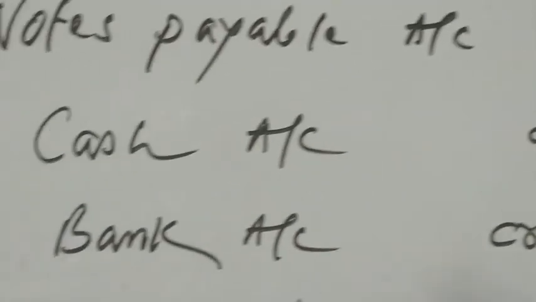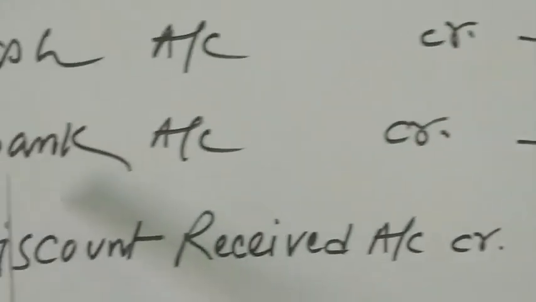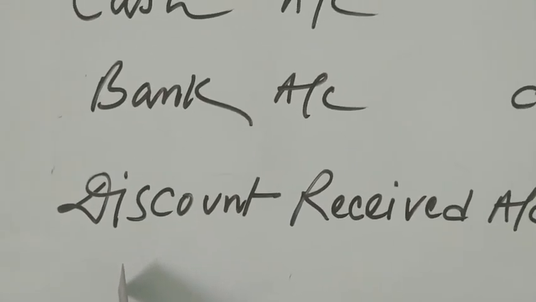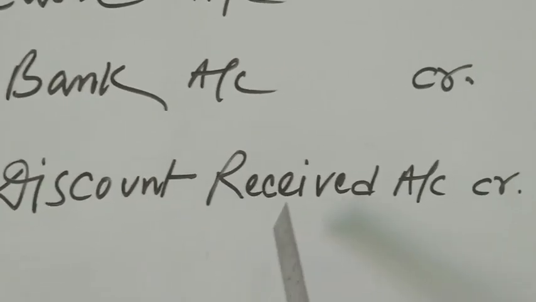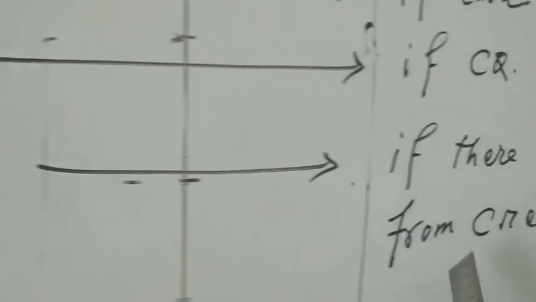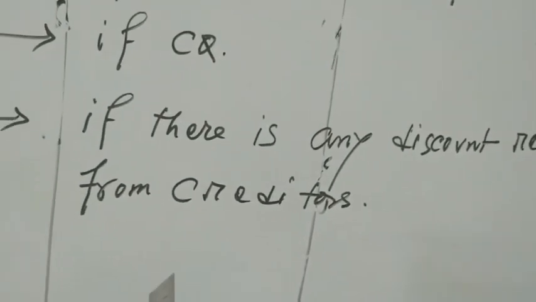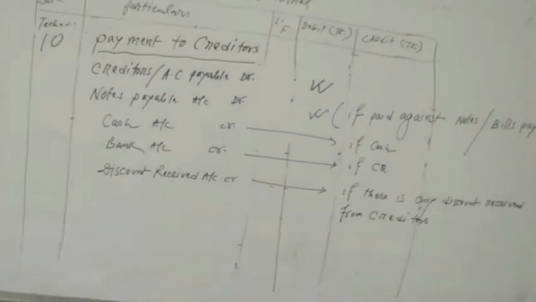Now, how are you paying? If you pay by cash, then cash account credit. Okay. If you pay by check, then bank account credit. And at the time of paying, if you get any discount from the creditors, then it is your income. All incomes are credit. So discount receipt account credit, if there is any discount receipt from the creditors. I think you understand this one.